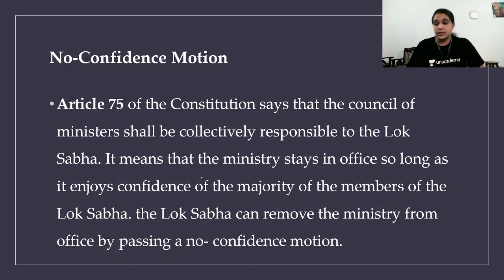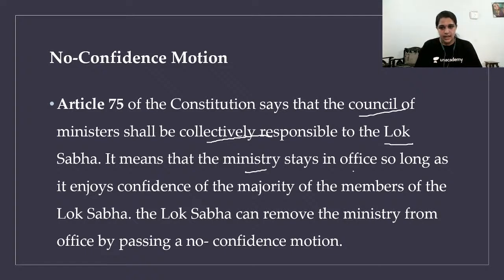No confidence motion. Very important. Article 75 of the Constitution says that the Council of Ministers shall be collectively responsible to Lok Sabha. What does that mean?